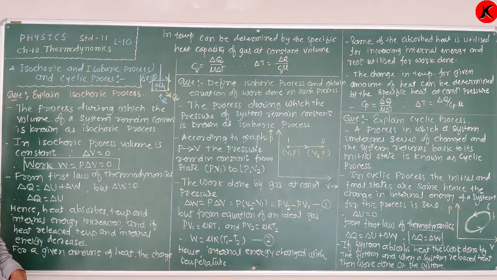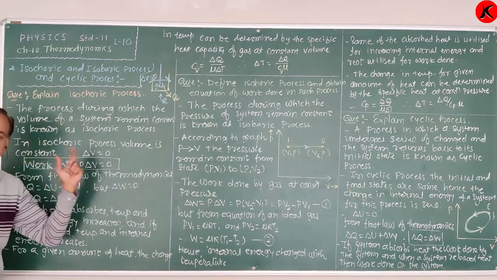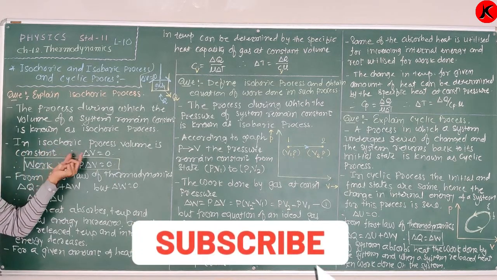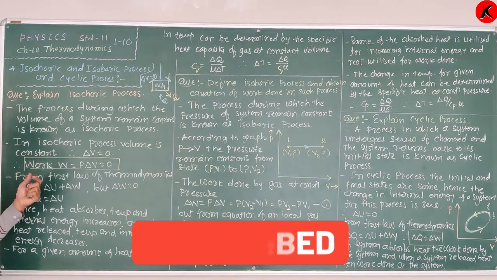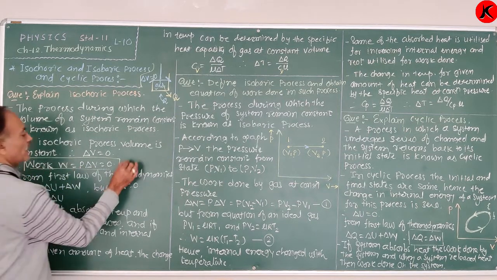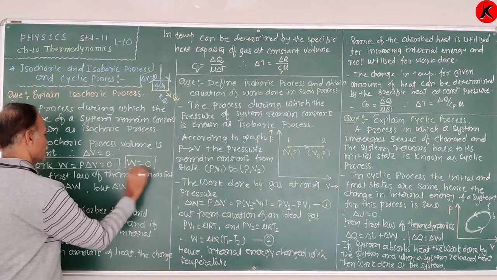Again, what is the isochoric process? The process during which the volume of a system remains constant is known as the isochoric process. In the isochoric process, volume is constant, therefore change in volume is zero. Therefore, work done during the isochoric process, W is equal to P delta V, but delta V is equal to 0. Therefore, work done during the isochoric process is 0.